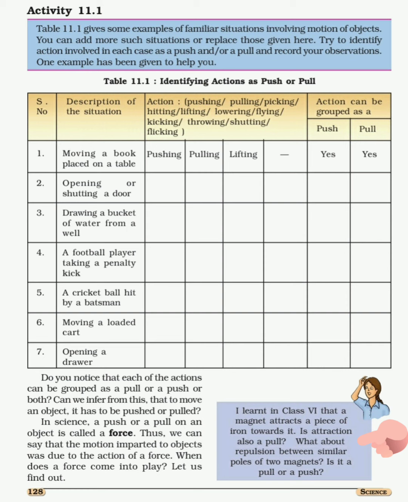So what do you think? Of course, it is a pull. Now, the second question is asked, what about repulsion between two poles of a magnet? So, two poles of a magnet move away from each other, and when objects move away from each other, we can say that it is an example of push.